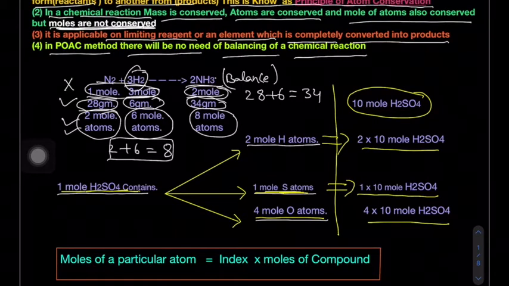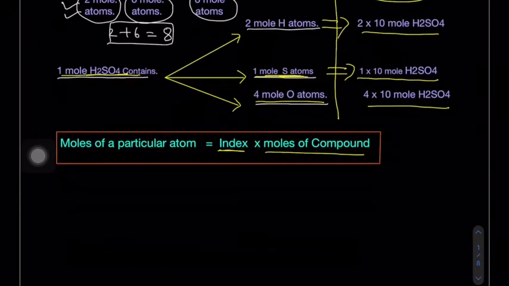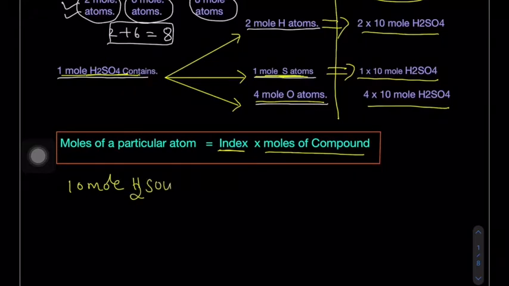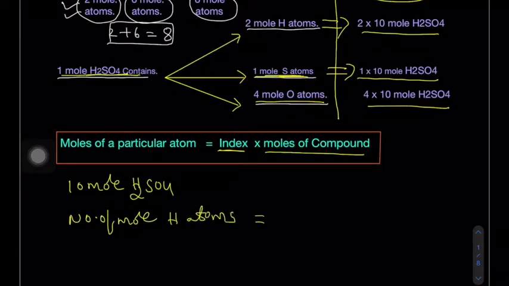Now here the number of moles of a particular atom will be equal to the index multiplied by the moles of the compound. Let's suppose I have 10 mole of sulfuric acid. Now I want to calculate the number of moles of hydrogen atoms. Okay. Now hydrogen atoms.